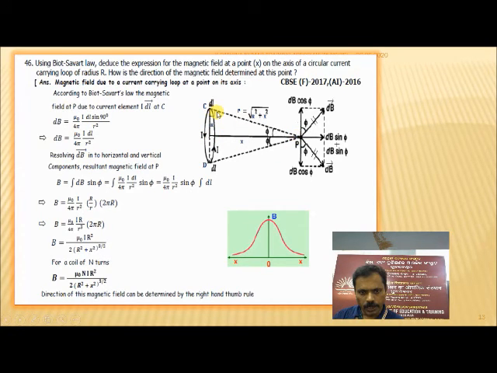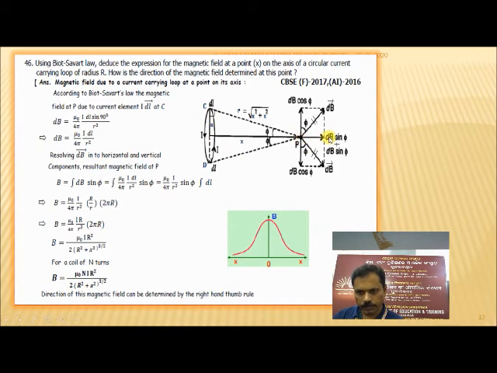The distance from the center to the point P is x, and the distance from C to P is the vector r. You know that r is equal to root of r square plus x square.